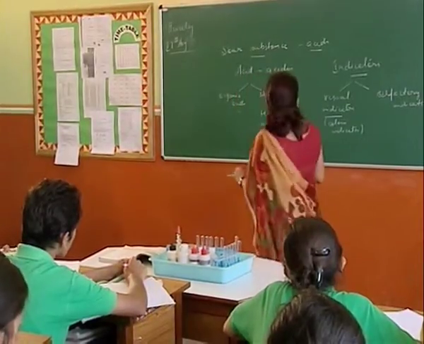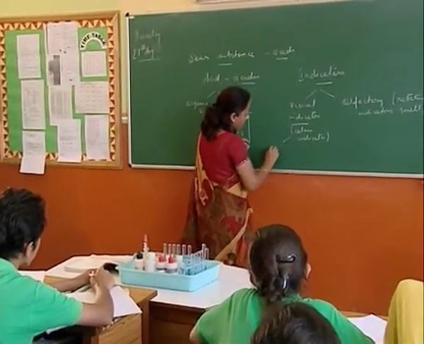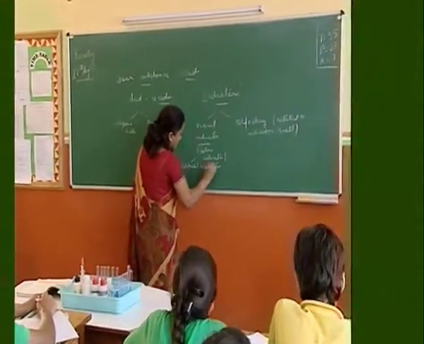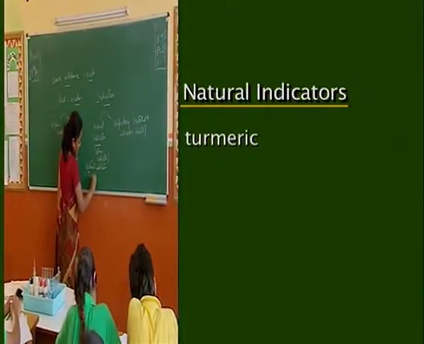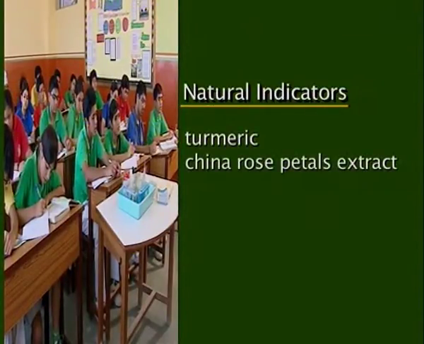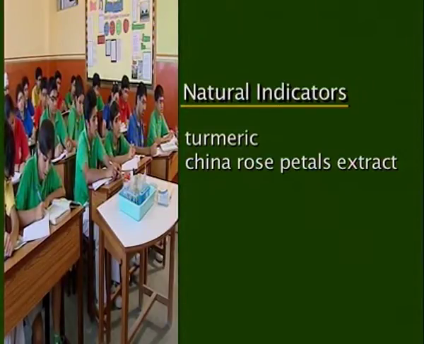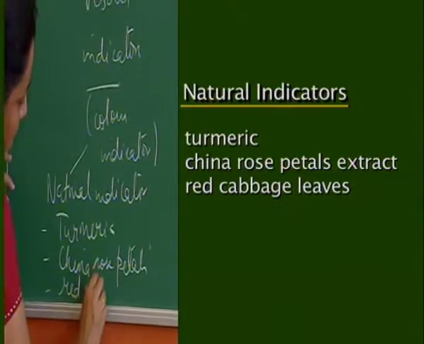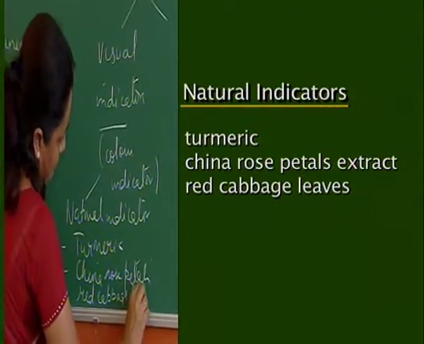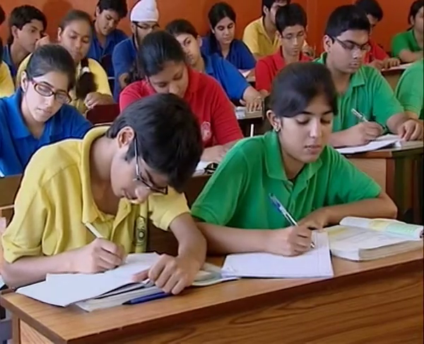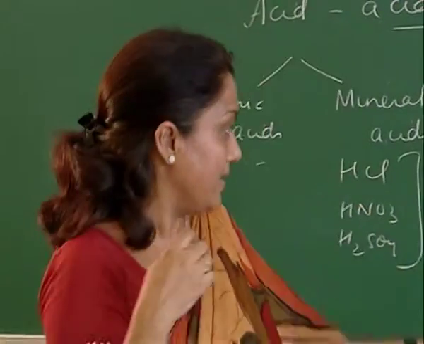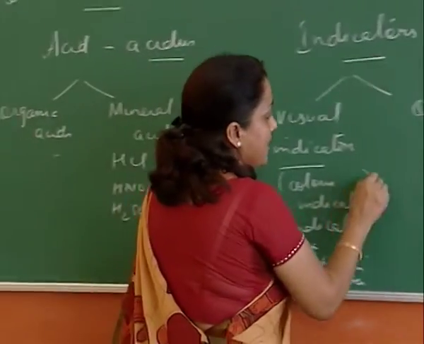So if you talk about natural indicators in case of visual indicators, you can name certain ones, like Akanksha has just told us: turmeric, China rose petals extract, red cabbage leaves. Now this chapter, I am sure in class 7th also when it was done, you were made aware of these indicators, isn't it?